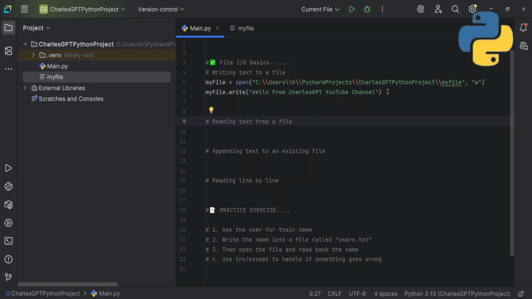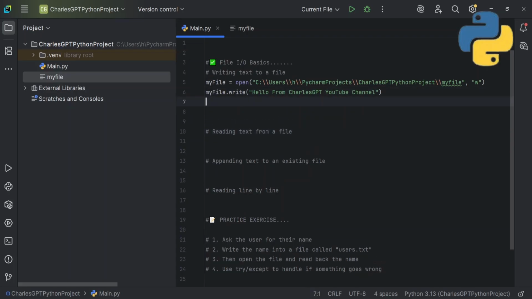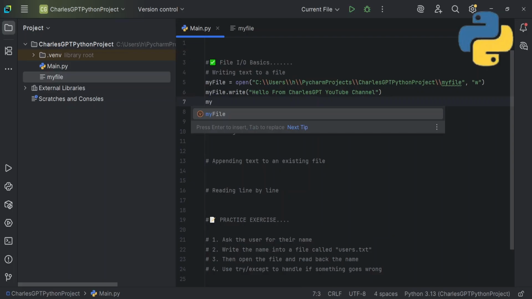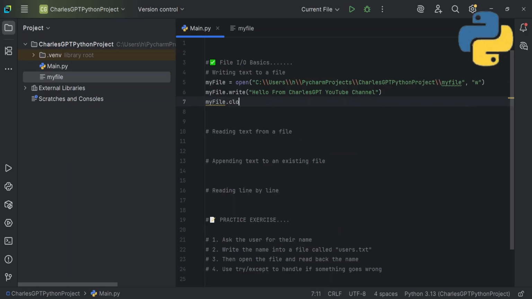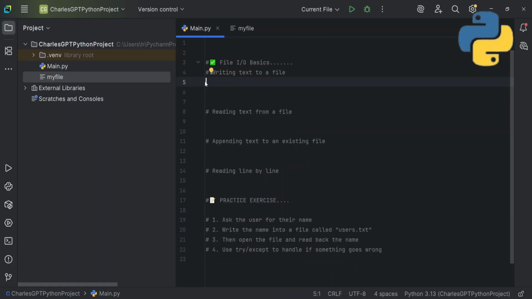Okay, so the next thing is reading from file. There is another method I'm going to be using. This one is a very simple method, and I just wanted to show you it's good. Again, the reason I like using the other method is because I forgot to close my file. If you're using this method, you have to call my file dot close like this. You always have to call it, and you can see again I forgot to close my file. So this is not a good way for me. I don't like writing it like this because I always forget to close my file and it can give unnecessary issues.